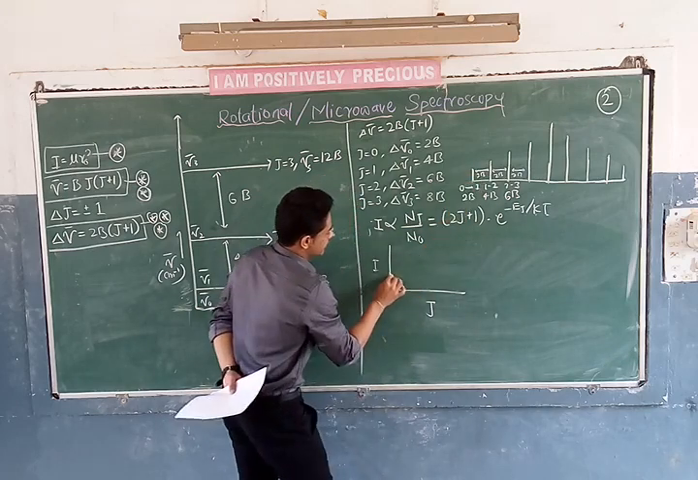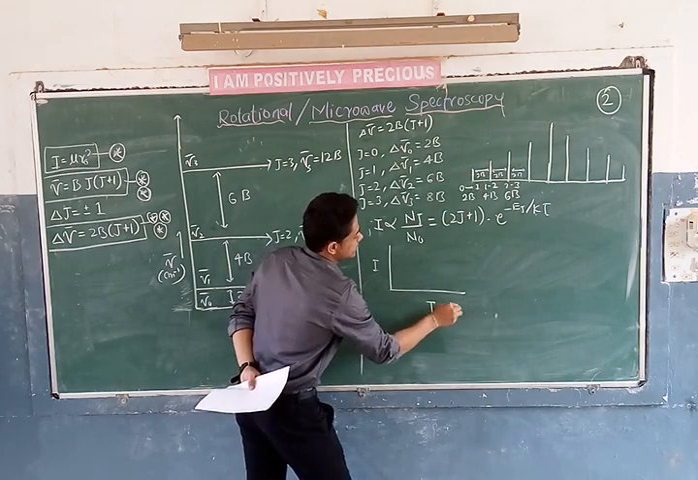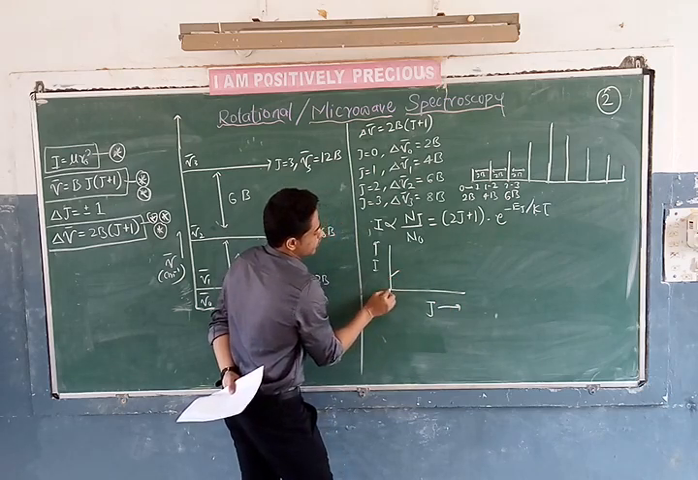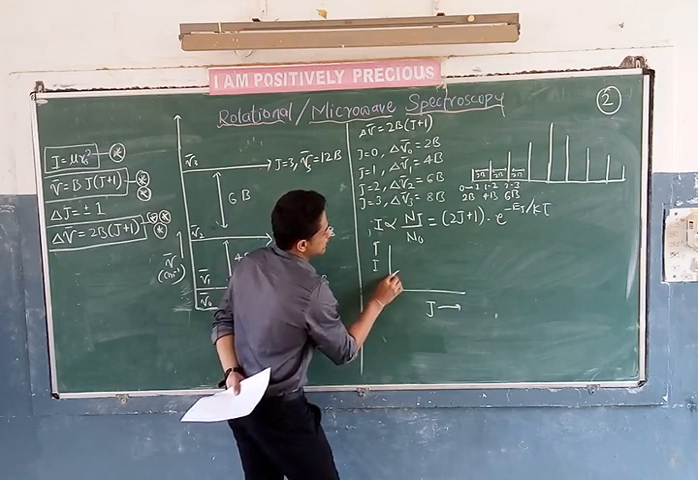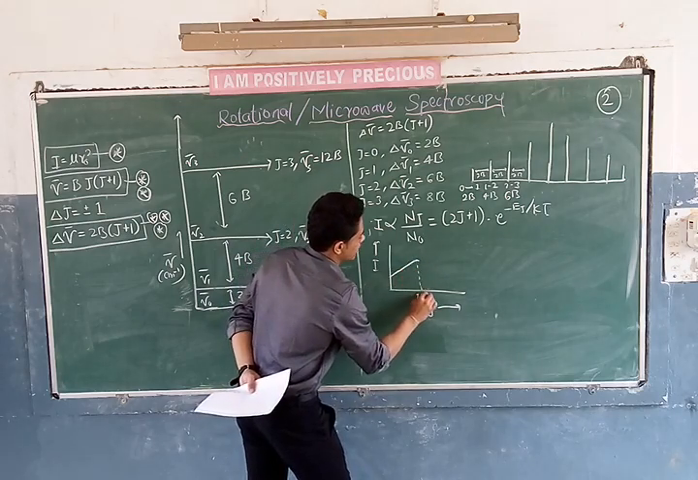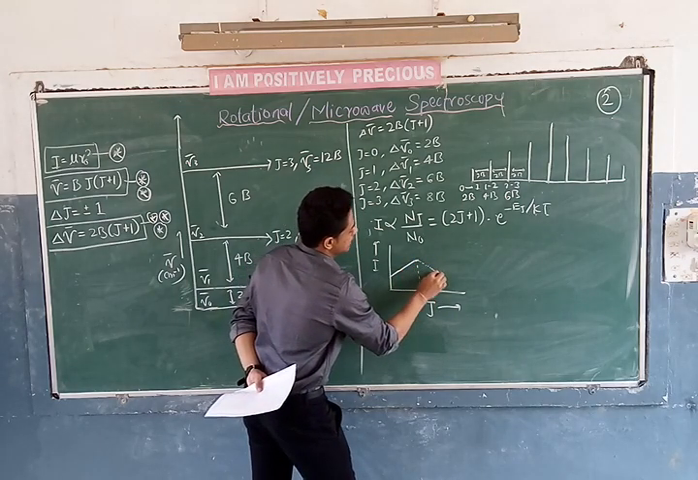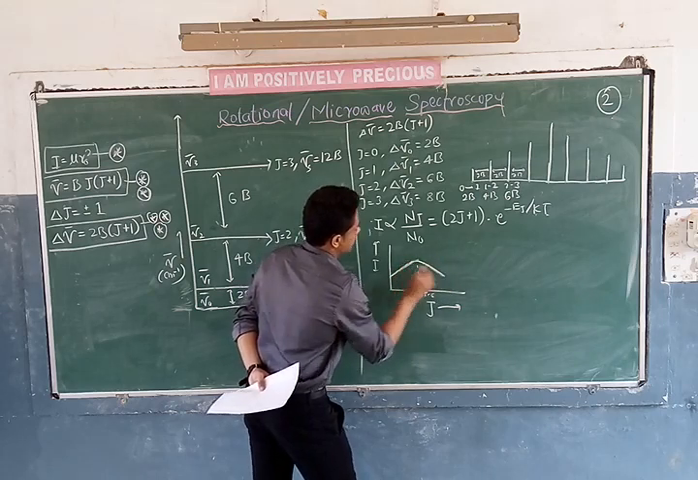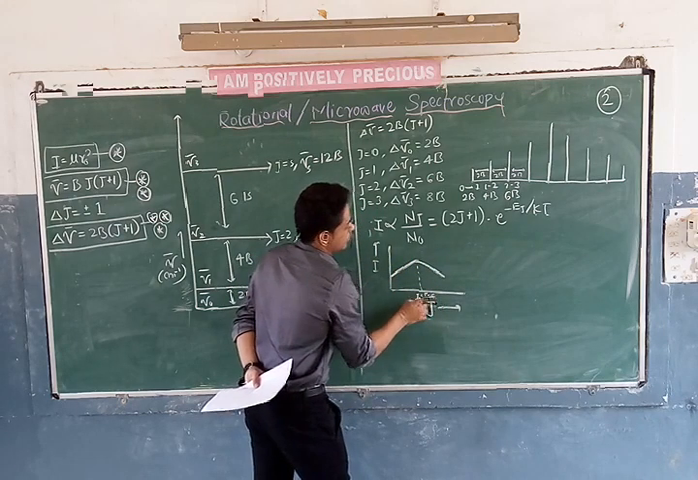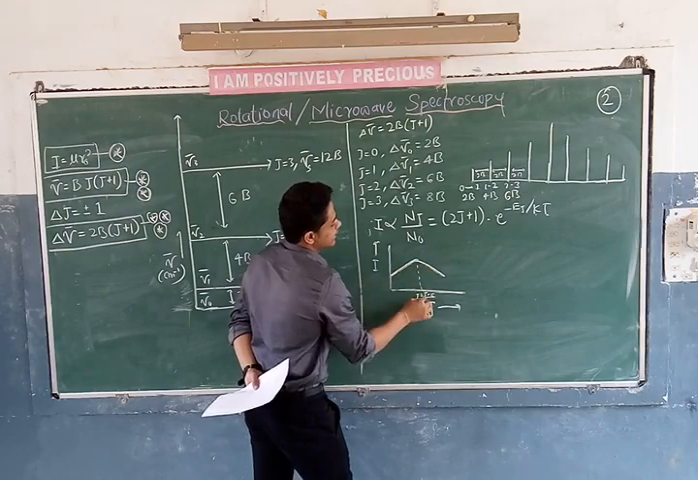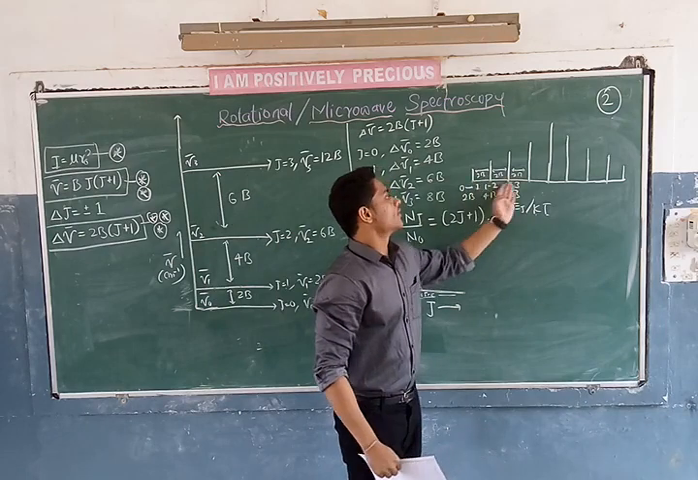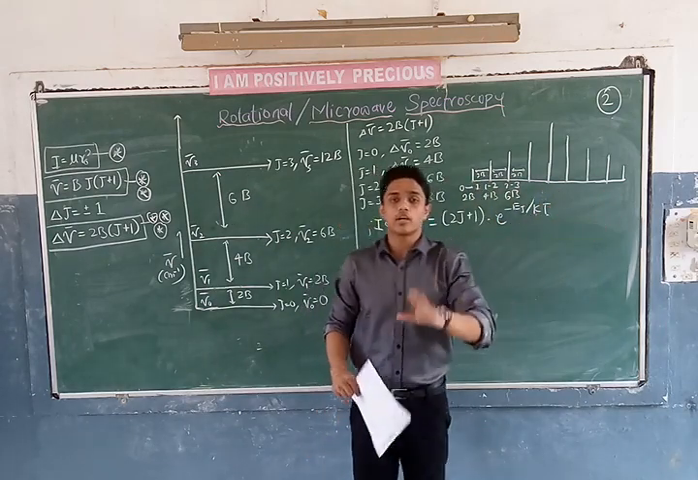Initially the intensity will be less. Further, as the J value increases, the intensity also increases. See, intensity was low when the J value was low. As the J value increases, intensity increases. At about J equal to 5 to 6 transition, it starts decreasing. I get a graph like this. Initially the intensity will be increasing up to some value of J, and on further increasing the J value, there will be a decrease in the intensity. So I got a graph like this. This is the end of the expression.